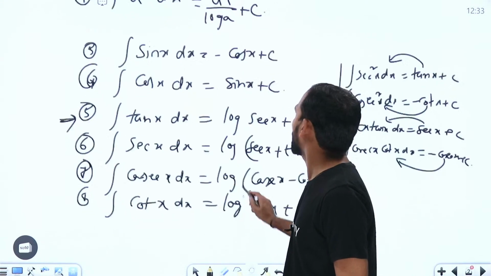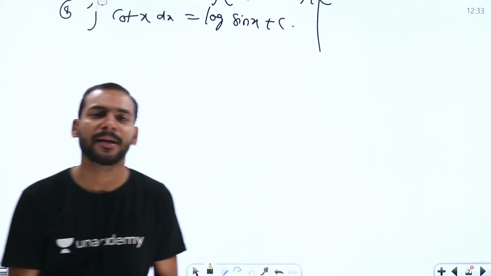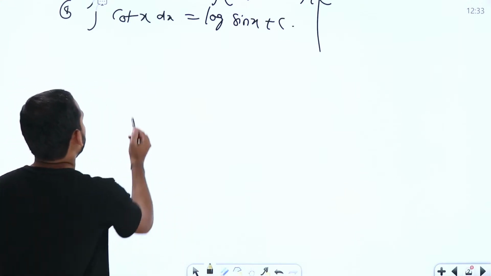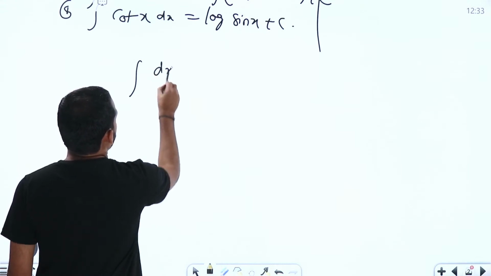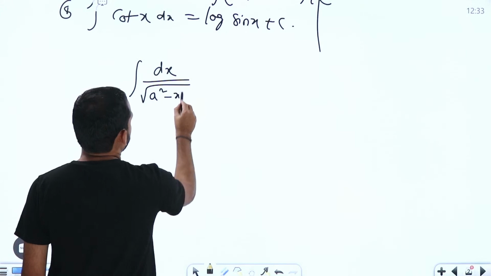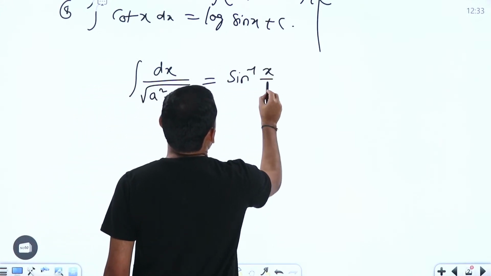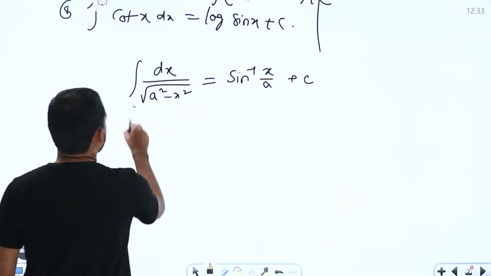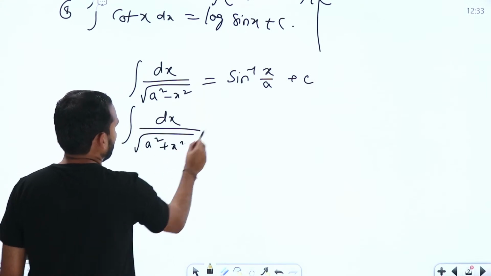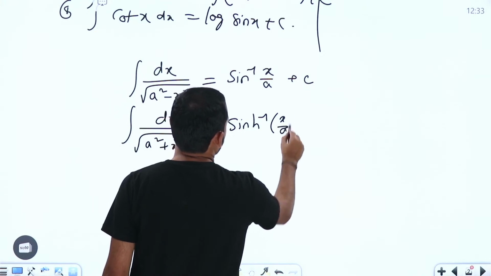That's it. Now, apart from this, what should we know? All these things come under the first stage formulas, right? So what else will be there? If I take the integration of dx by square root of a square minus x square, it is equal to sin inverse of x by a plus c, right? Similarly, the next one, integral dx by square root of a square plus x square is equal to sinh inverse of x by a plus c.